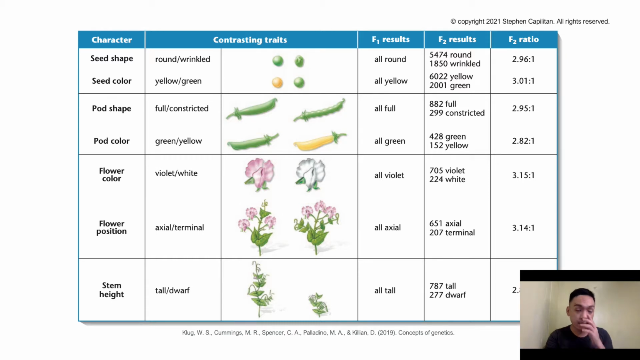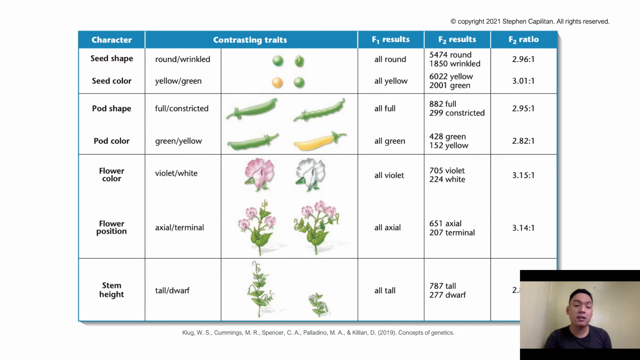So for example, your seed shape is either round or wrinkled. Your seed color is either yellow or green. Your pod shape is either full or constricted. Your pod color is either green or yellow. Flower color is either violet or white. Flower position is either axial, which is on the nodes of your stem, or terminal, which is found on the ends of the stem. Lastly, your stem height is either tall or dwarf.